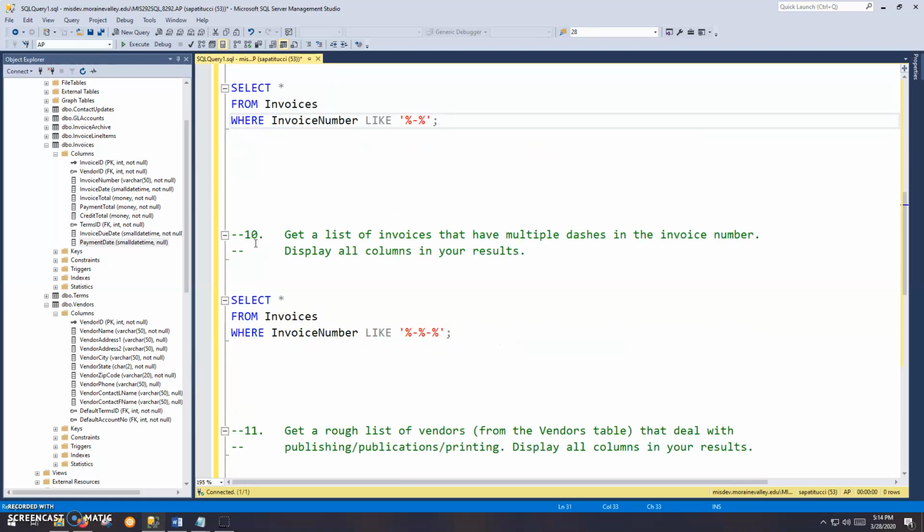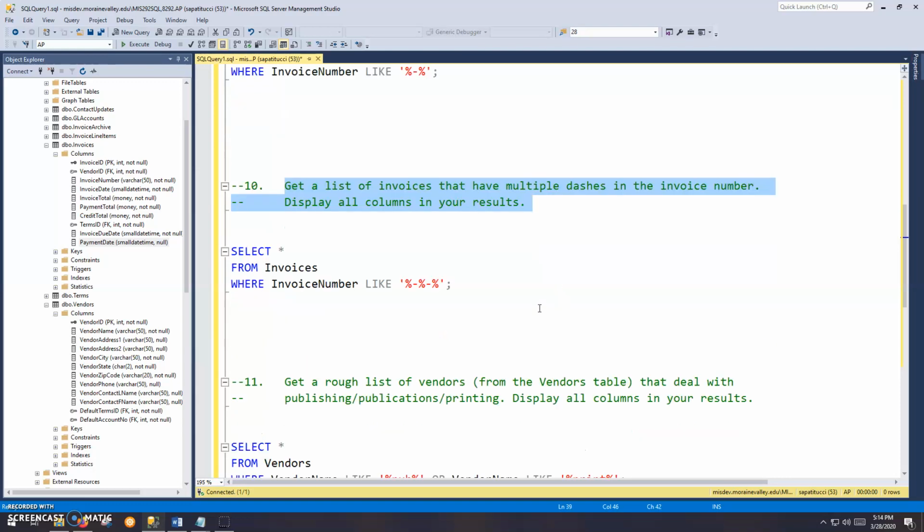Okay, and then number 10, it says get a list of invoices that have multiple dashes in the invoice number. Display all columns in your results. So some of these invoice numbers have multiple dashes. And, I admit this is not the best question. It's not the most interesting thing, but you can make it work.